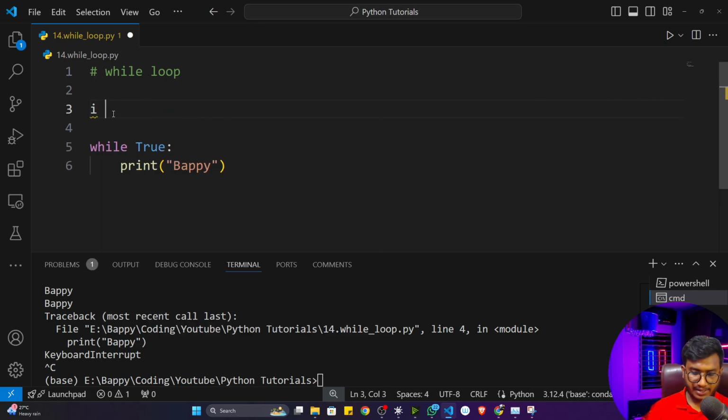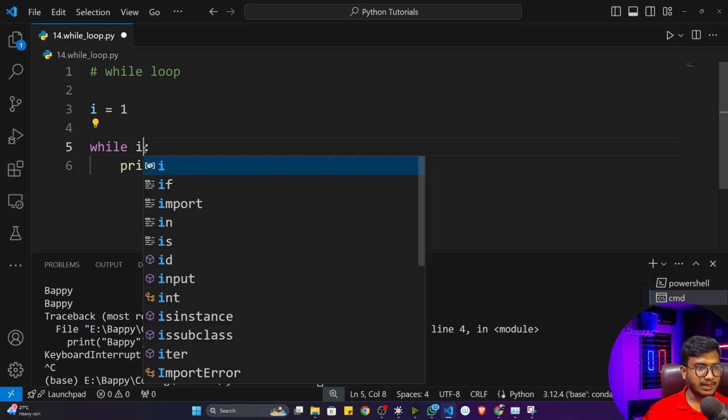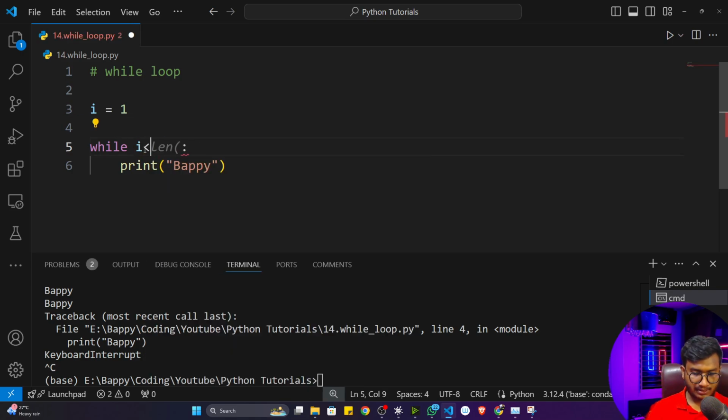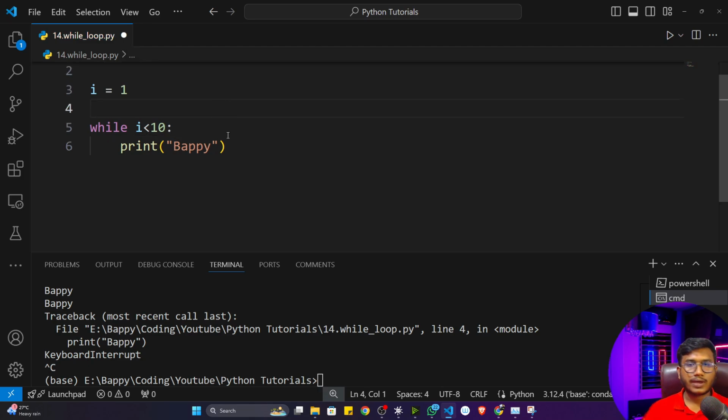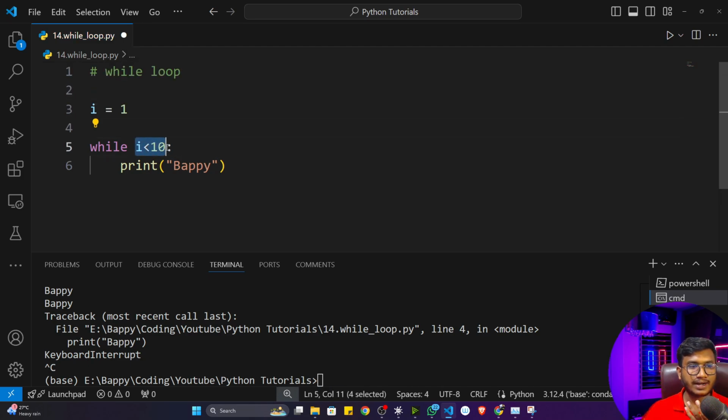I'll just write i = 1, and here I'll write while i < 10, or not. Okay, i is less than 10 or not. I hope you are getting this particular condition. This is like a relational condition I'm writing. So first of all, i would be 1, because here I have assigned it as 1. So is 1 lesser than 10 or not? Yes, it is lesser. Then this particular condition is true, so it will come inside and print my name.